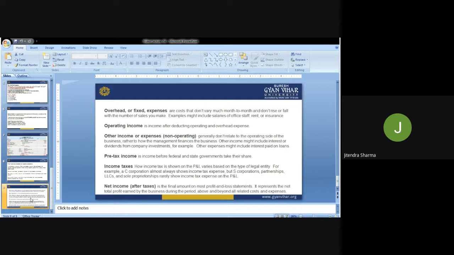Net income after taxes is the final amount on most profit and loss statements. It represents the net total profit earned by the business during the financial year, above and beyond all related costs and expenditures. So these are the few terms that are interconnected with the balance sheet. That's why I have discussed this in detail, and I hope now you have a better understanding.